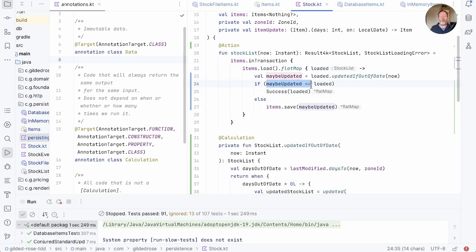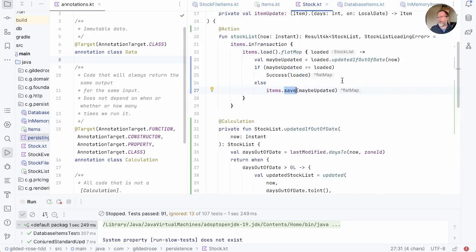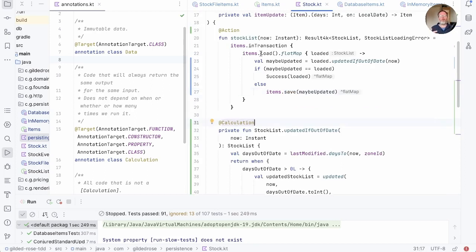Now that's at the expense of some efficiency, because here we're going through two stock lists and checking whether they're the same to decide whether to save. Whereas previously inside this code, we knew whether we had to save or not. And also this style takes a bit of getting used to. Here we're having to read between the lines a bit, but this does show that we can generally partition our code into the pure calculation bits and the impure action bits.